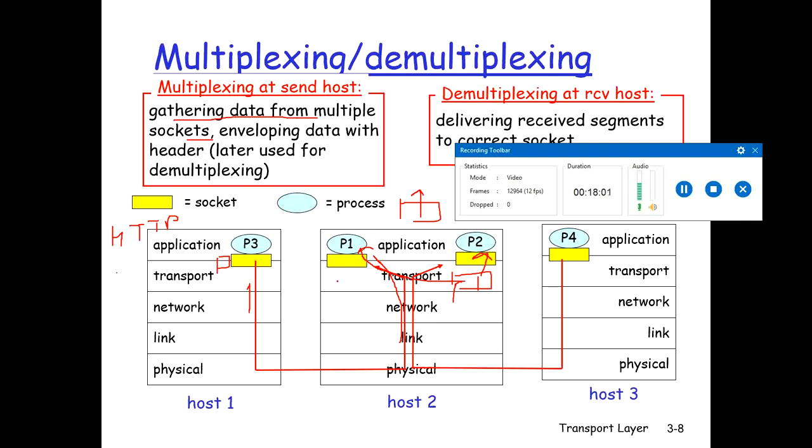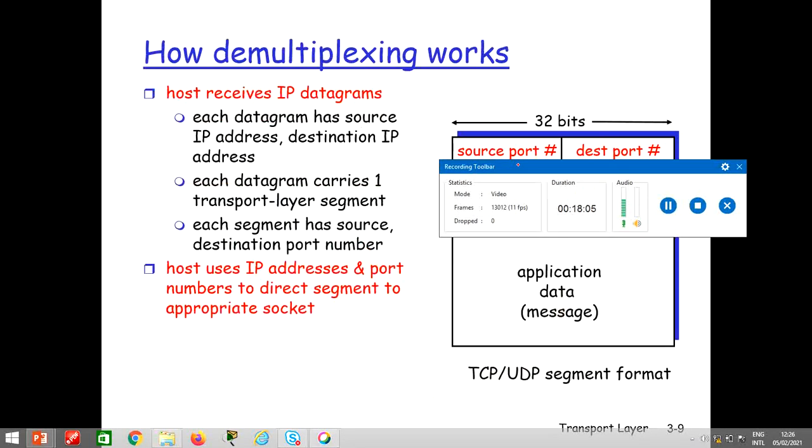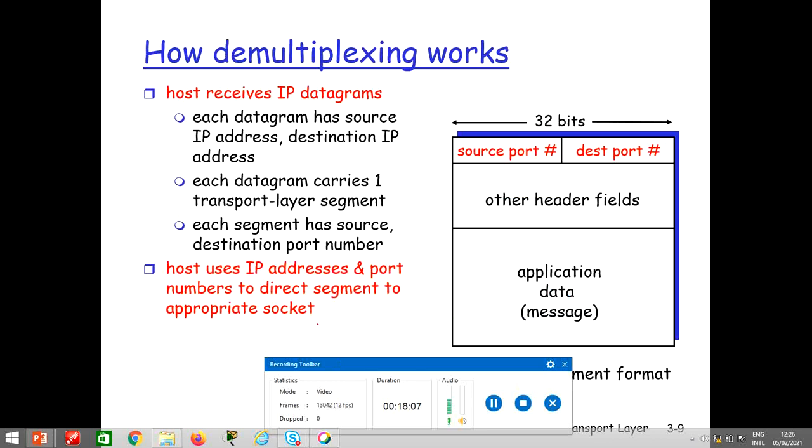Alright, moving ahead. How does demultiplexing work? Host receives IP datagrams. We have learned in chapter 1 that the network layer receives datagrams and the transport layer receives segments. Demultiplexing always occurs at the receiver side. So the host will receive the message in the form of a datagram.